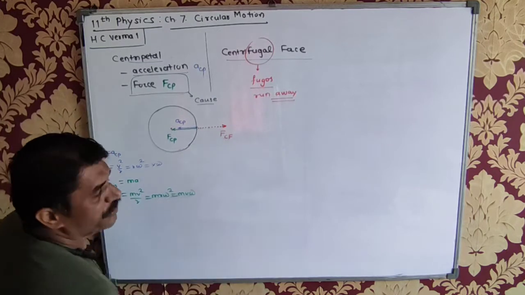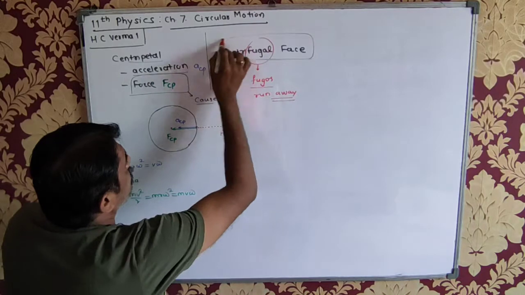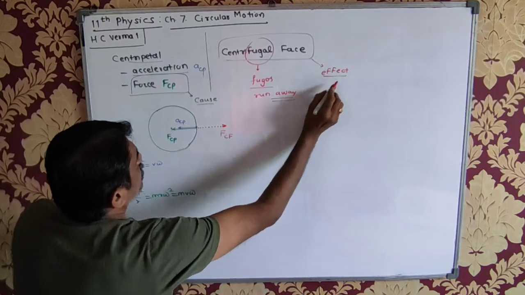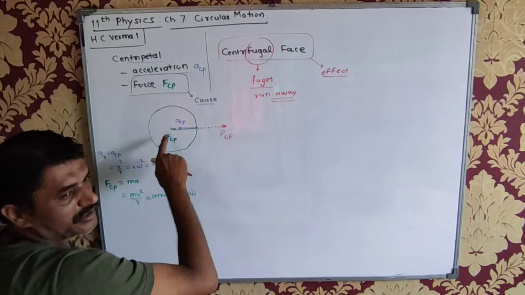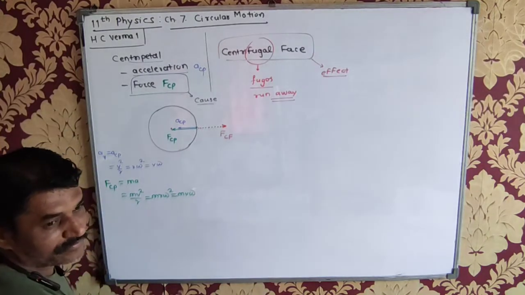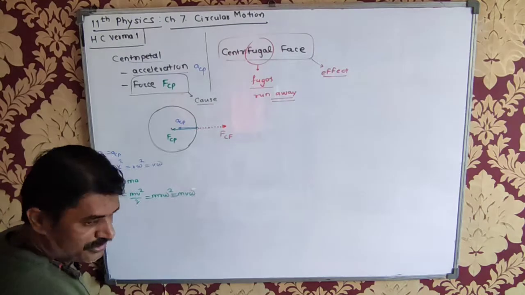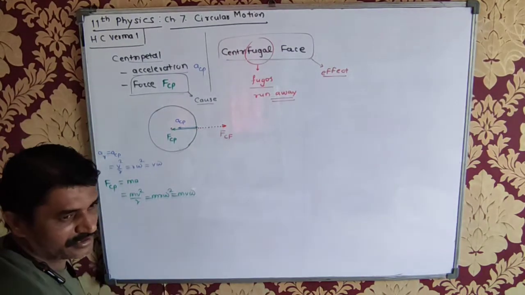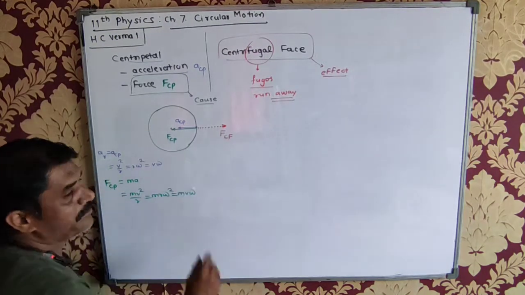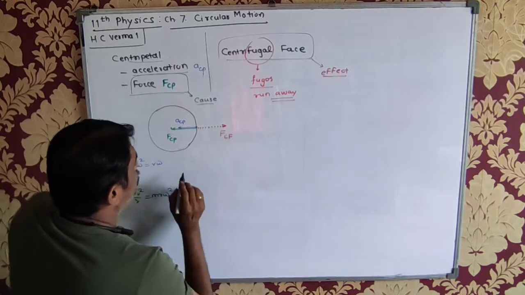FCF, centrifugal force. If this is the cause of the circular motion, this is the effect of the circular motion. This will cause the circular motion, and because circular motion is happening, there will be the effect of the same. Is that clear? So they are mirror images of each other. They are not action-reaction forces, but they are mirror images of each other. This is the mirror image, this is real.